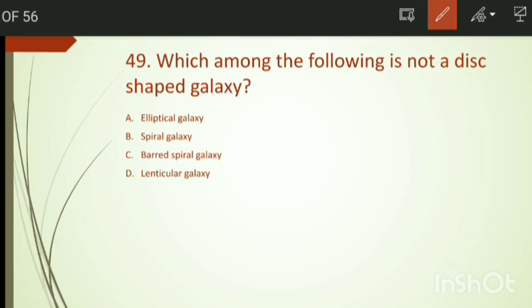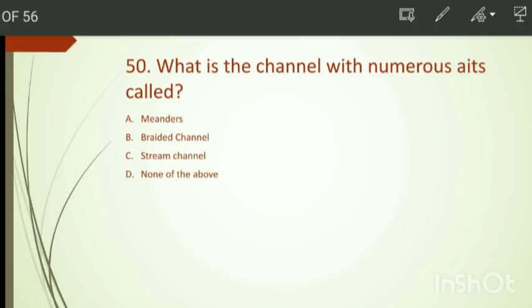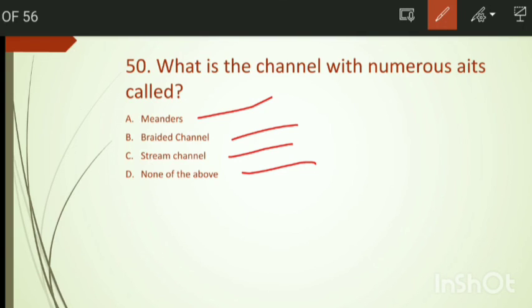Which among the following is not a disc-shaped galaxy? Options are elliptical galaxy, spiral galaxy, Bart spiral galaxy, and lenticulator. Bart spiral galaxy and lenticulator galaxy. So we have the right answer, that is option number A, elliptical galaxy. We have the last question. What is the channel with numerous edges called? Options are meanders, braided channel, stream channel, and none of these. So we have the right answer option number B, braided channel.